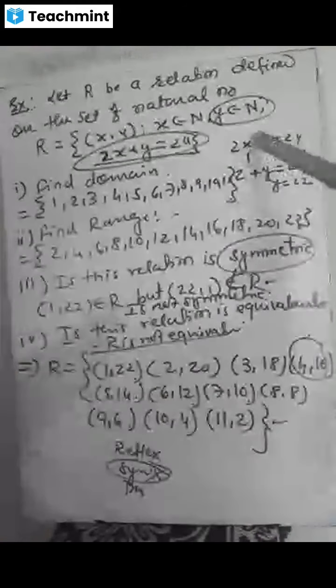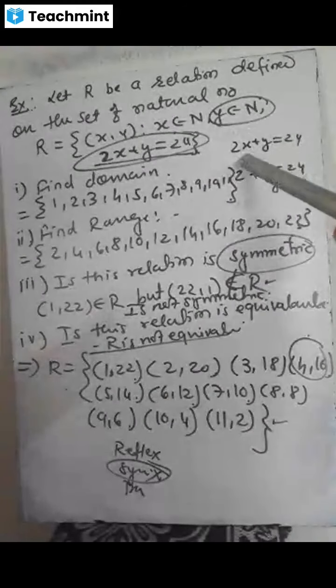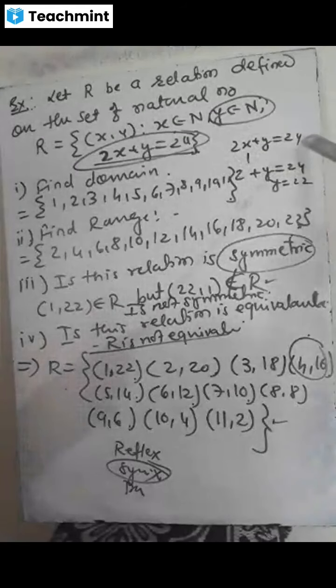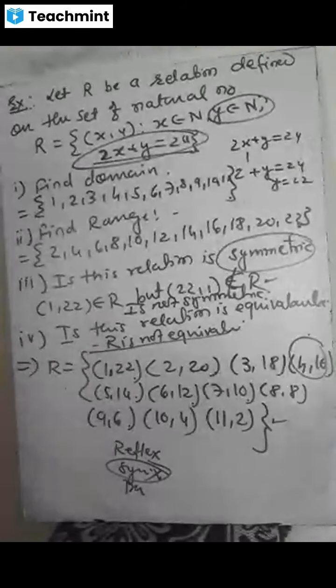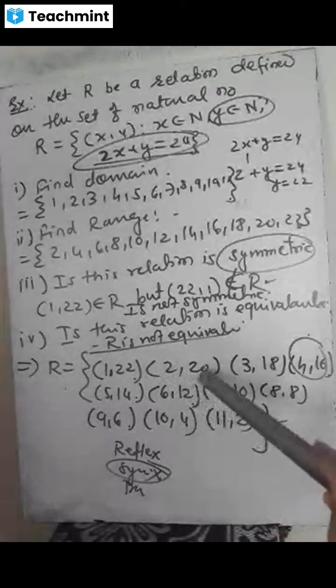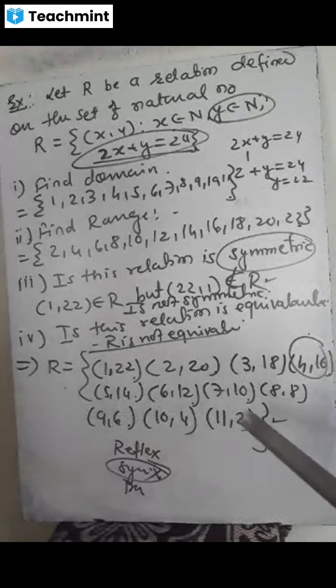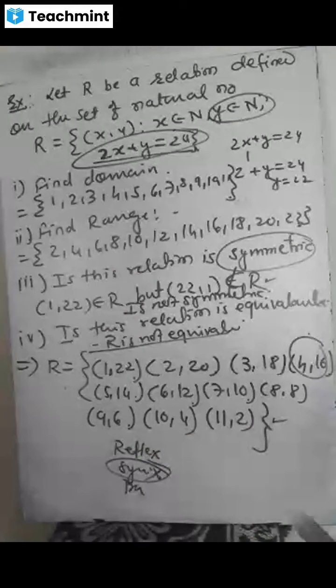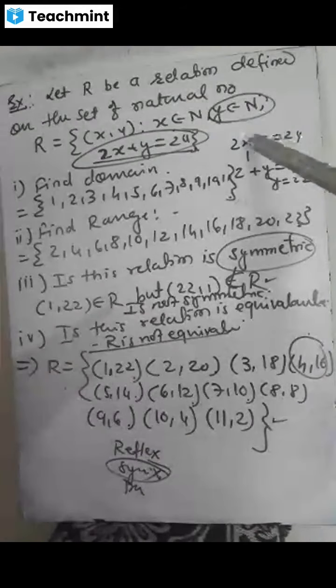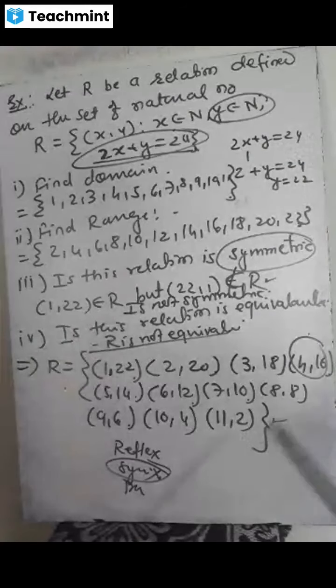When I put x equal to 2, 2 twos are 4, so y is 24 minus 4, which means when x equal to 2, y equal to 20. In the same manner, putting different values of x, I got different values of y. Here the last value is when x equal to 11, so 11 into 2 is 22, so y equal to 24 minus 22, the answer is 2.